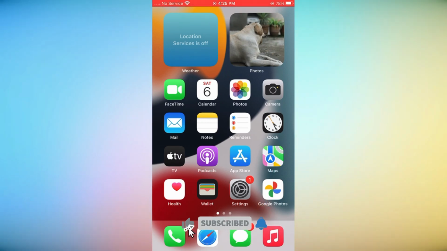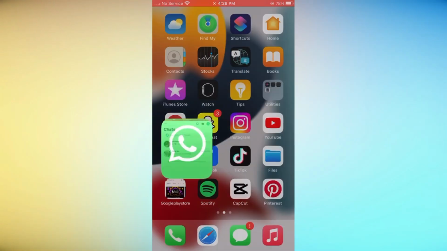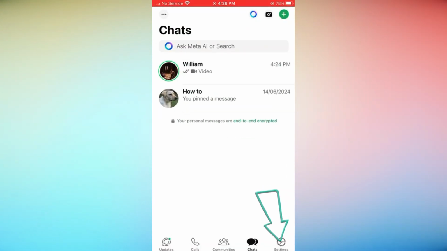Today I'm going to show you how to turn on WhatsApp notification sounds. Let's get started. First, open WhatsApp on your phone. Tap the three dots at the top right corner and select Settings.